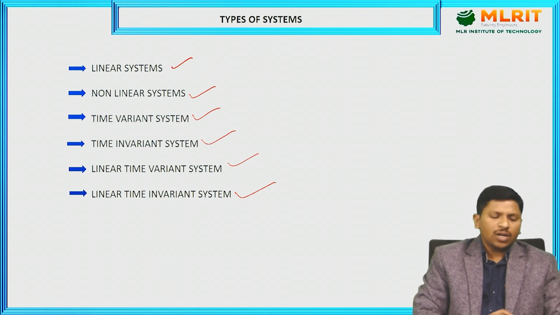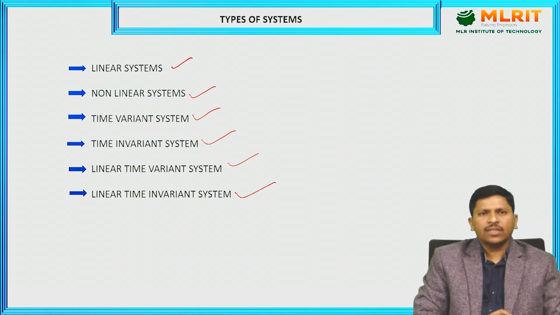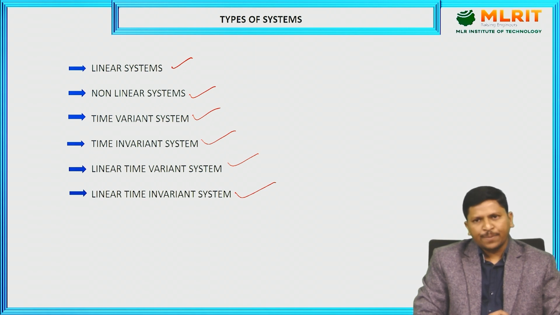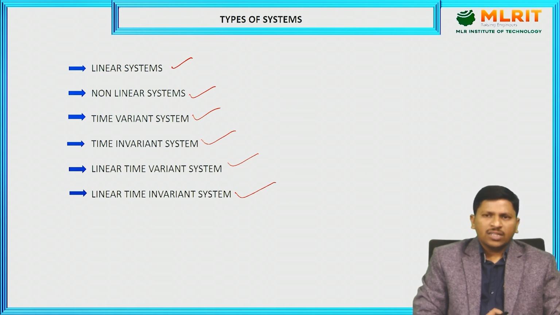Here, coming to linear systems. What is meant by linear systems or linearity? The overall response of the system equals the individual responses of the system; that is known as a linear system. If any system obeys linearity, that is homogeneity and superposition, that type of system is called a linear system. Here I consider one system.